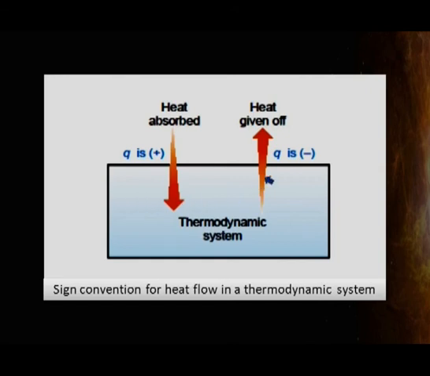In this figure, you can see if system absorbs heat, the sign of Q is positive, and if system releases heat or heat is given out from the system, the sign of Q is negative. Hence, if heat content of the system is increased, it is given by plus Q, and if heat content of the system is decreased, it is given as minus Q.